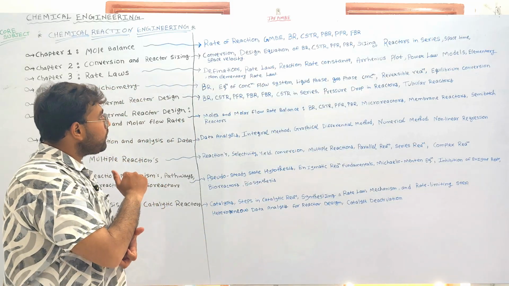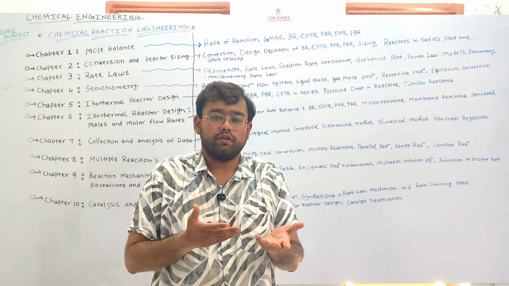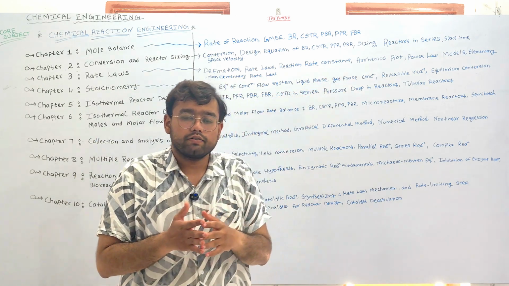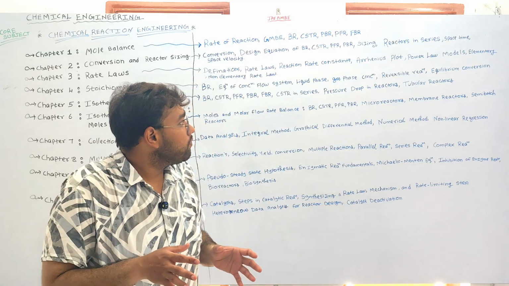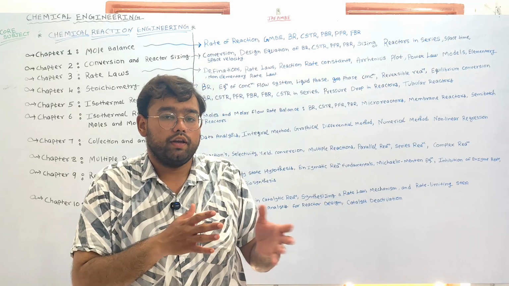So we'll also understand the design equations of batch reactors, continuous stirred tank reactor, packed bed reactor, plug flow reactor, and we'll also understand the different sizing of the reactors. Okay, and furthermore we'll also understand the arrangement of the reactors.